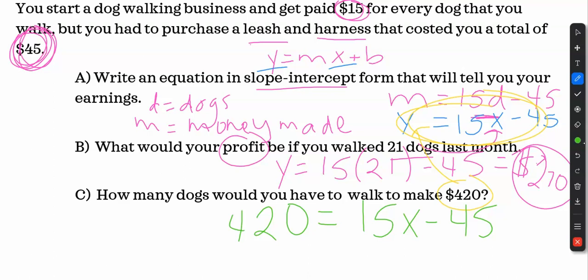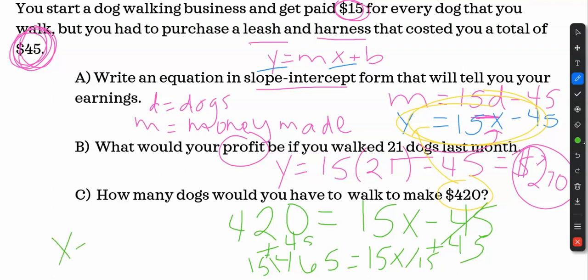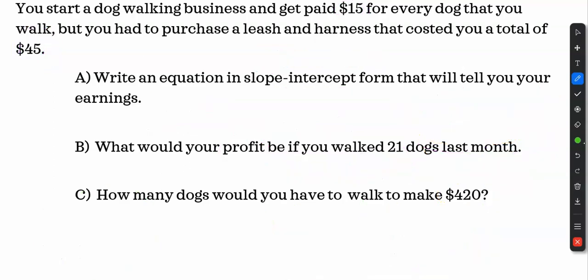So I'm going to get X by itself. I'm going to add 45. And then it's 465 equals 15x. So I divide by 15 on both sides. This is getting sloppy and reaching the bottom, but hopefully you get the idea. I would have to walk 31 dogs. 465 divided by 15, 31. So it's a lot of using your equation to answer questions.